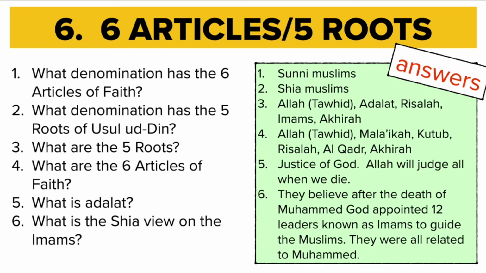Well, we know when we think about Ali versus Abu Bakr and that dispute about who should be the caliph after Muhammad died, we know that Shia tend to favour people who are related to the Prophet Muhammad. Well, their view on Imams here, they believe that after Muhammad died, there were 12 leaders known as Imams appointed to guide the Muslim community, and they're all related to Muhammad. So that forms part of their 5 roots, their 5 most important beliefs. The 6 articles of faith and the 5 roots are kind of a summary of the most important beliefs for each denomination.